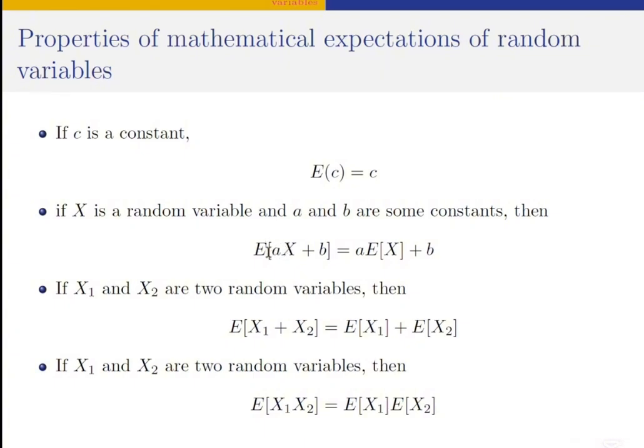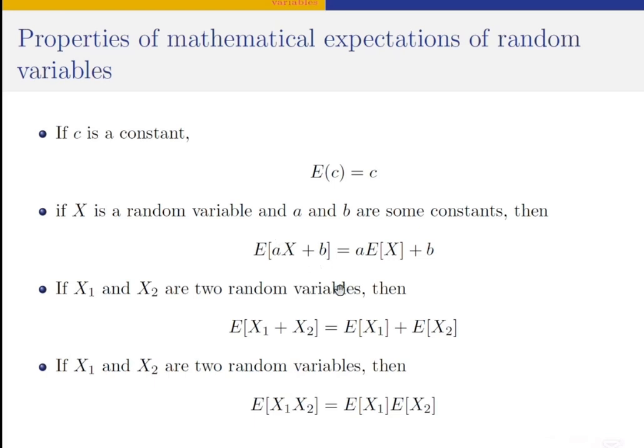So essentially, if we take the expectation of A here, it's going to give you A. If you take the expectation of X here, it's going to give you the expectation of X. This is a positive sign, okay? Plus the expectation of B. The expectation of B will always give us B because B is a constant. Okay, so this property is very useful in probability theory, and it's called the linearity property.